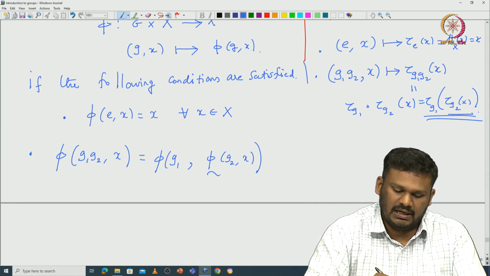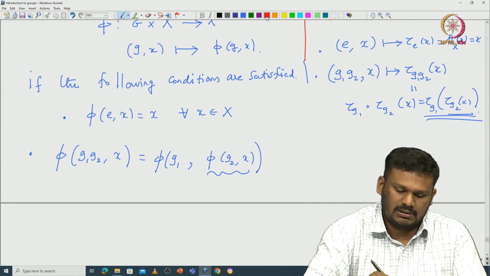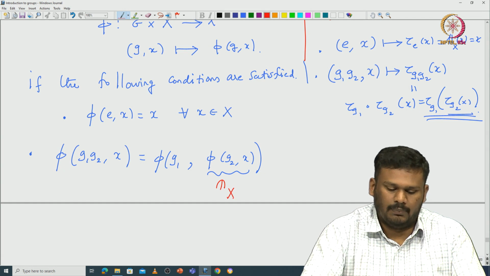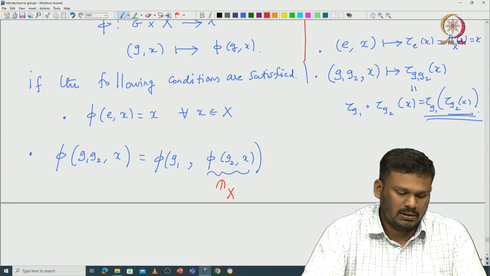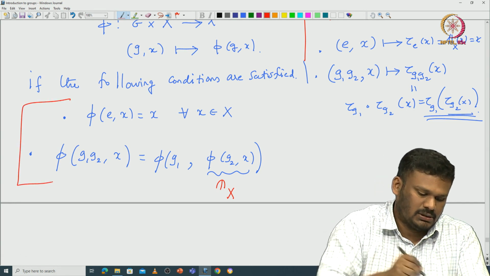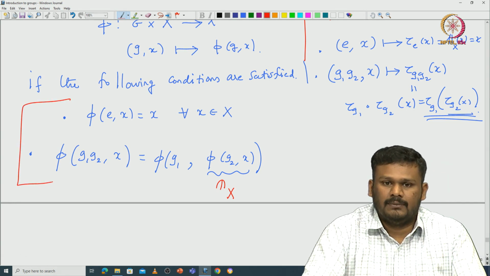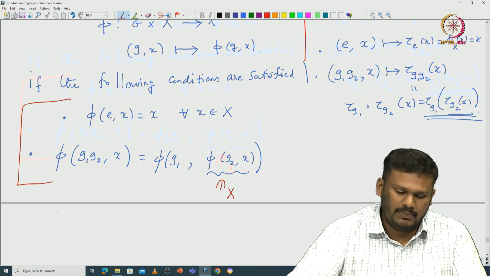So, this is the first element in capital X, and then you apply G1 again. So, these two properties should be satisfied. From this you can see the corresponding map, G goes to tau G. So now, what will be the tau?